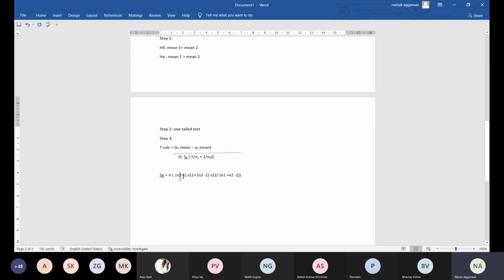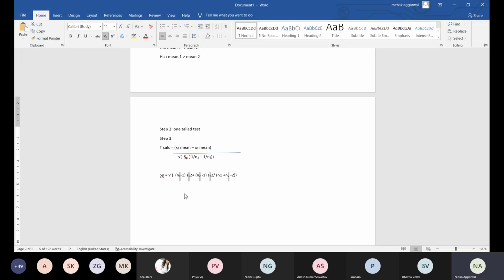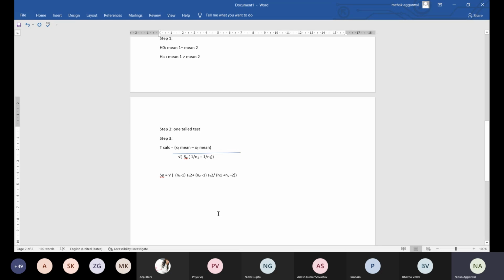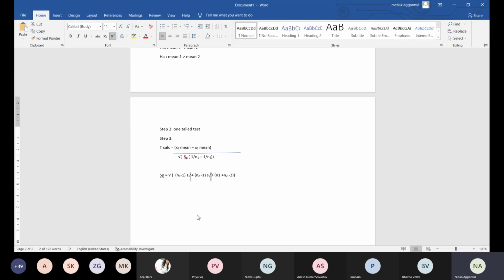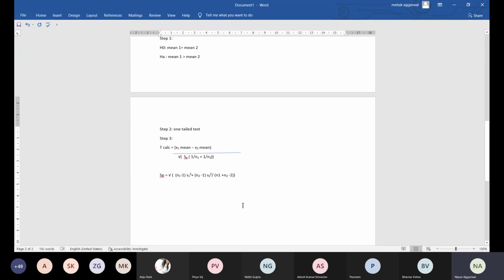Clear? So this becomes N1 minus 1 into S1 square plus N2 minus 1 into S2 square divided by N1 plus N2 minus 2, the whole under the root.